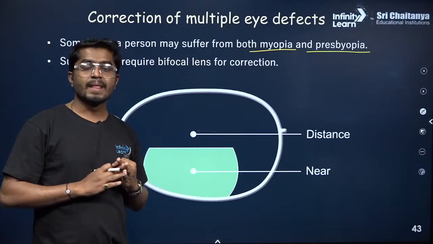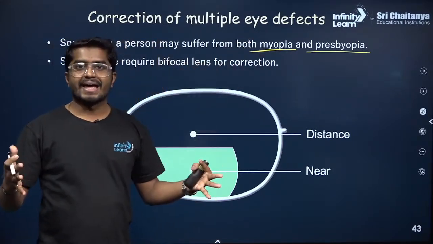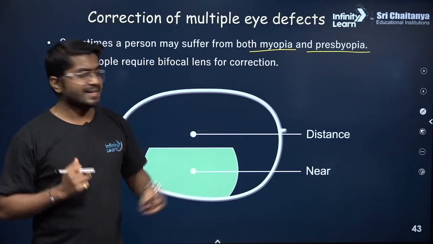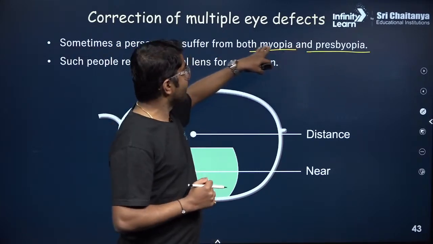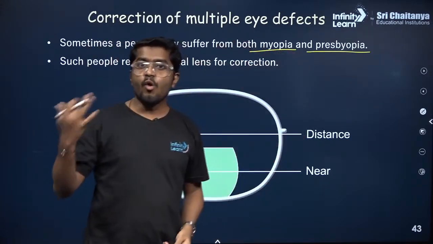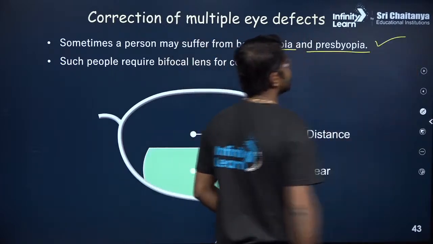The answer is no, because myopia is due to elongation of the eye, and hypermetropia is due to contraction. These two things cannot happen simultaneously, but myopia and presbyopia can: there is an elongation of the eye, that is myopia, and due to old age, presbyopia. So these two can happen at the same time.